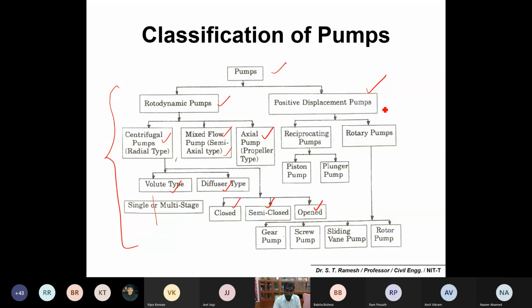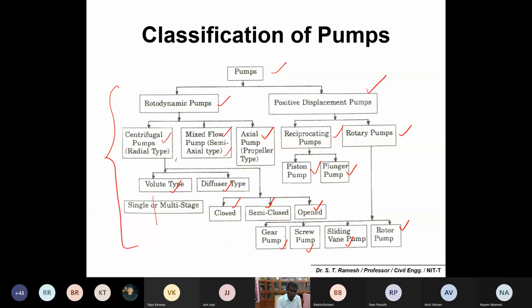And positive displacement pumps you would have come across. Number one, reciprocating pumps, further classified into piston or plunger pumps. And rotary pumps, with four different types: one is gear pumps, the second is screw pumps, the third is sliding vane pumps, and the fourth is rotor pumps.